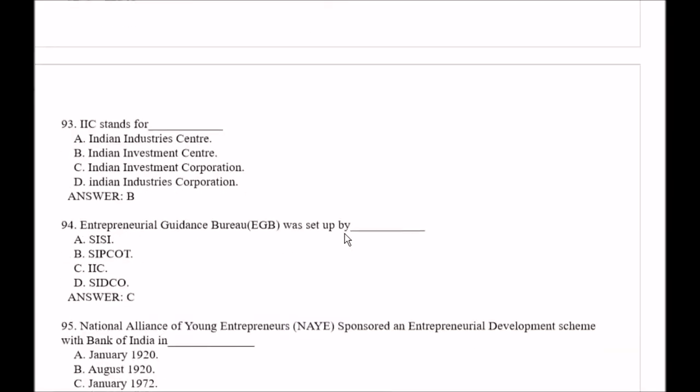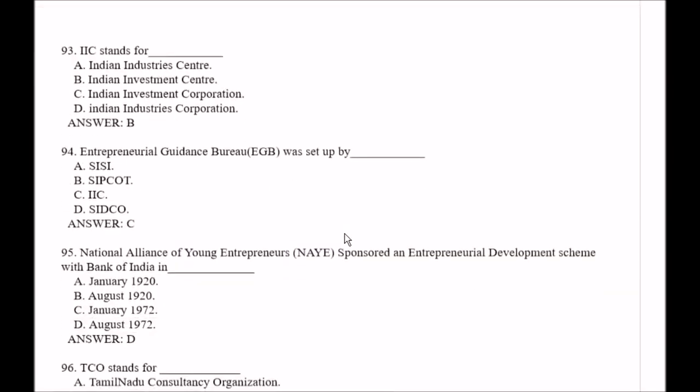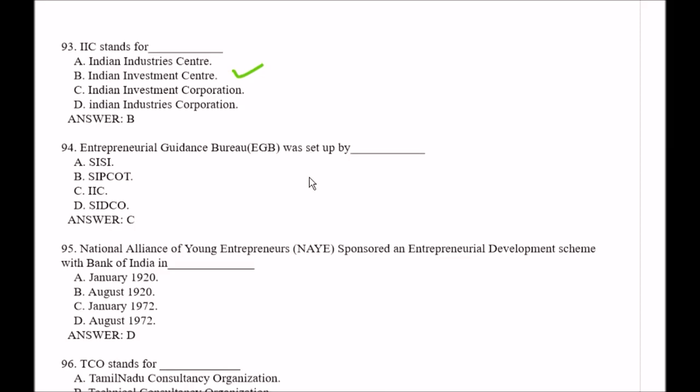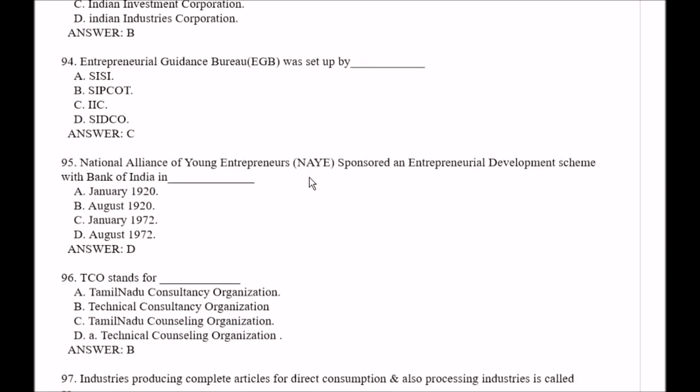Question number 93. IIC stands for: option A, Indian Industries Center; option B, Indian Investment Center; option C, Indian Investment Corporation; option D, Indian Industries Corporation. Right answer is option B, that is Indian Investment Center. Question number 94. Entrepreneur Guidance Bureau was set up by: option A, SISI; option B, SIPCOT; option C, IIC; option D, SITCO. So here the right answer is option C, that is IIC.